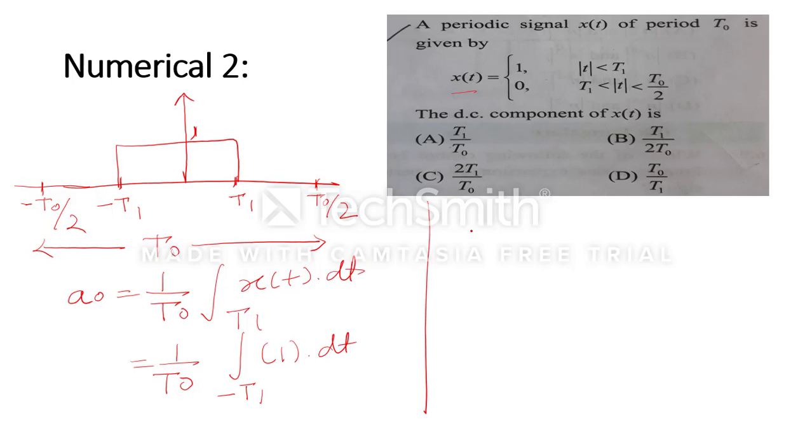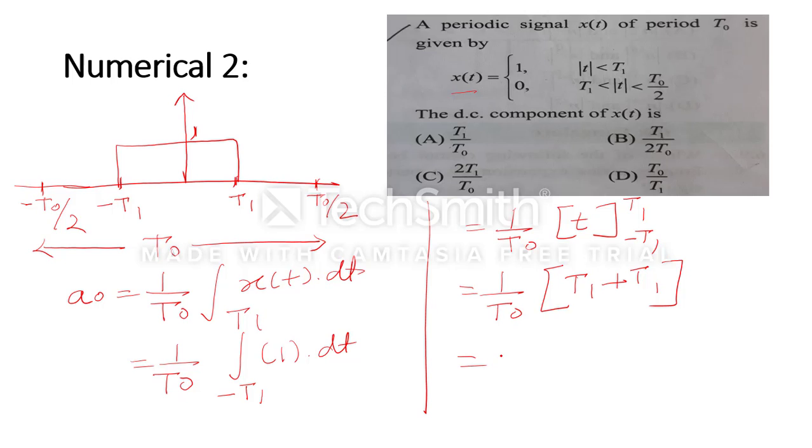So after integration, what will we get? Integration of 1 is nothing but t with limits T1 and minus T1. When we put the upper limit and lower limit, it will become T1 plus T1. So it will become 2T1 by T0. So we can see that C is the correct option.